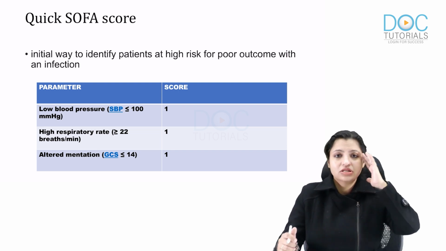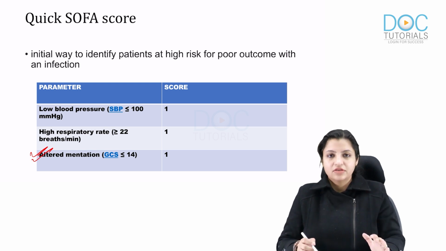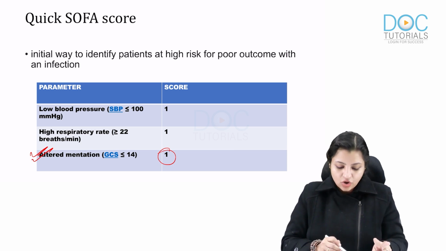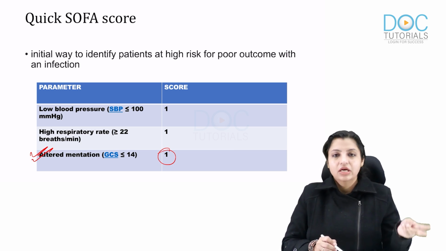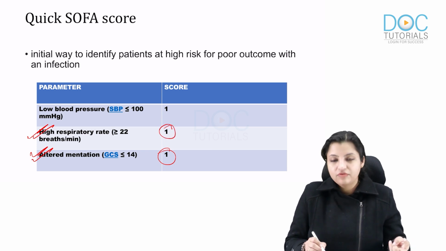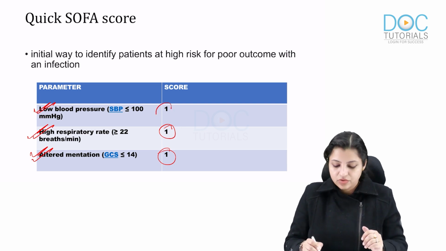3 main ones. Starting from the brain: altered mental status. If the person is having altered mental status, you give a score of 1. Second is the respiratory system: if the respiratory rate is more than 22, that is again given 1. And third is blood pressure. If the blood pressure is low, this is also going to be 1.